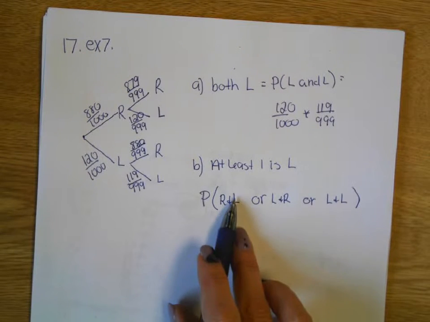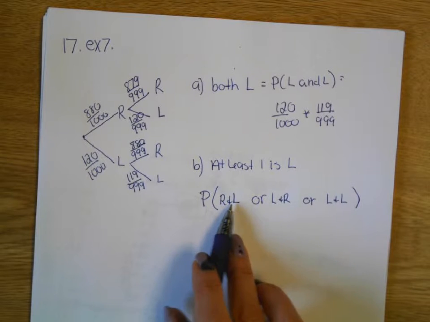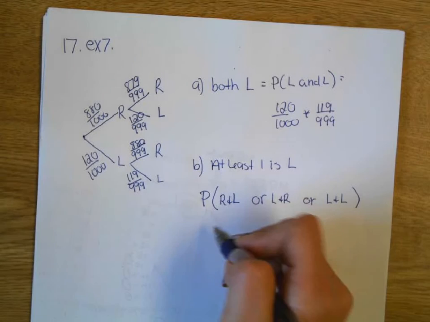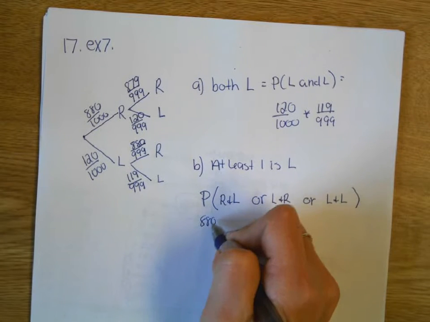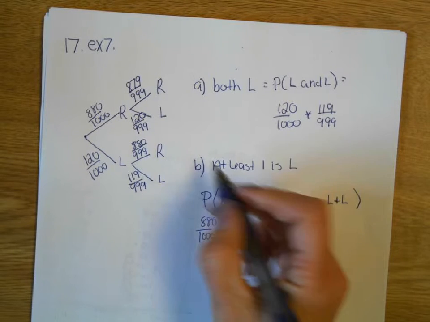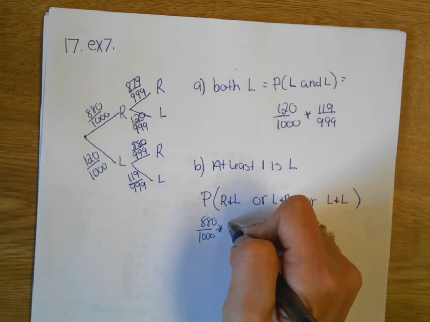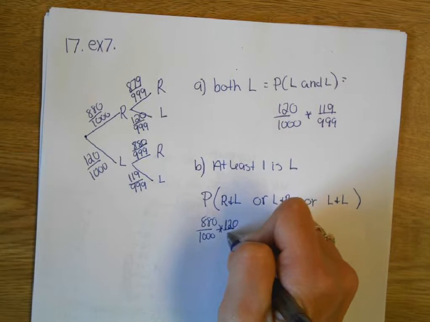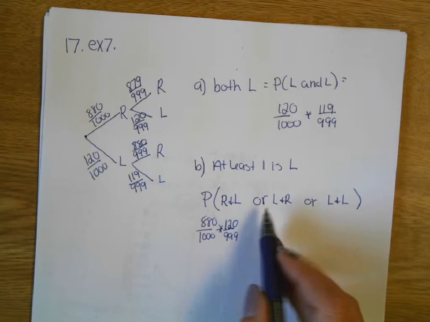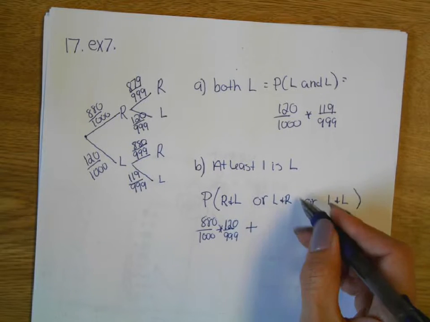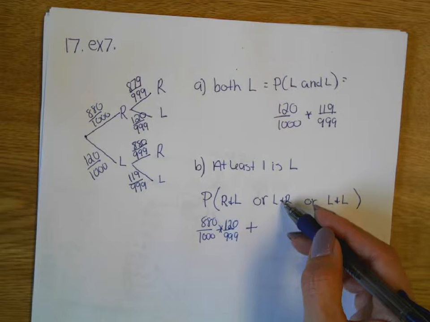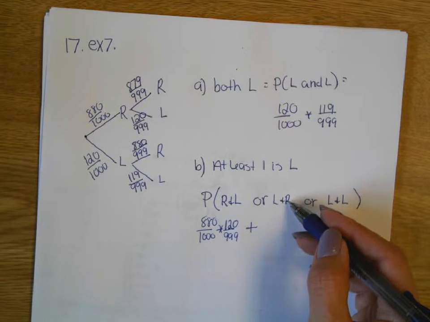So, I've got a right and a left. How do I get that probability? Right and a left. So I could multiply 880 over 1,000 times 120 out of 999. What does OR tell me to do? Add. Now this next probability follows the left person first and then the right one second.